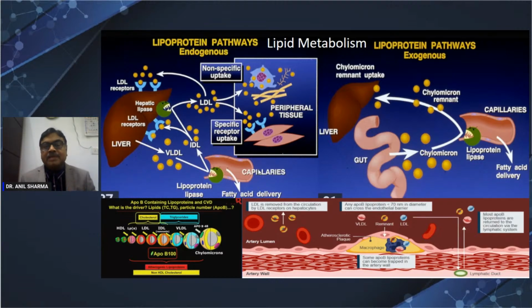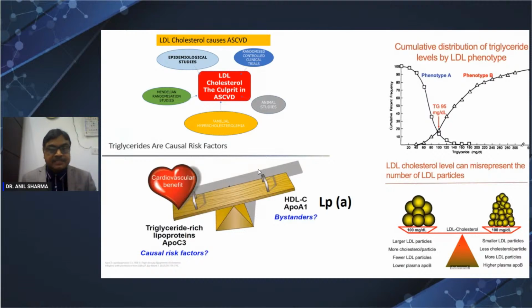Any particle which is less than 70 nanometer gets deposited into the endothelium. Mostly it is like that, all ApoB, but since LDL remains 48 hours in the blood, the most important thing is LDL. Other ApoB protein particles are also atherogenic. So they get deposited on the walls of the coronary arteries and other vessels, and cause atherosclerotic cardiovascular disease.